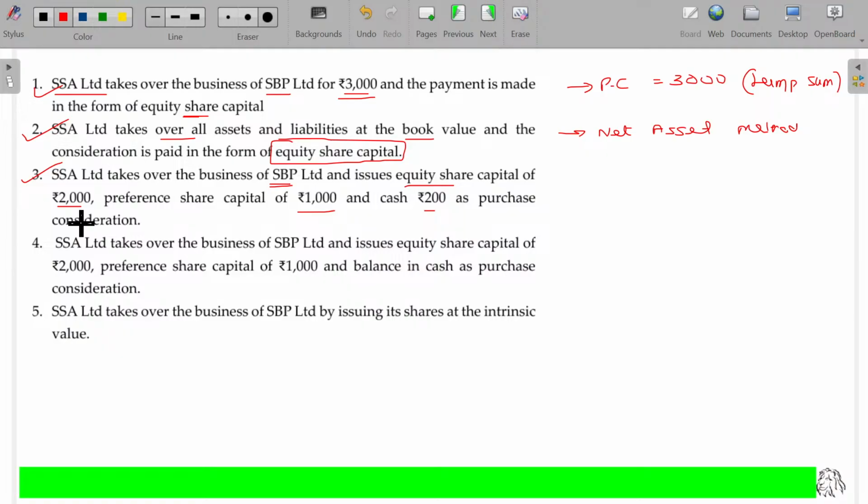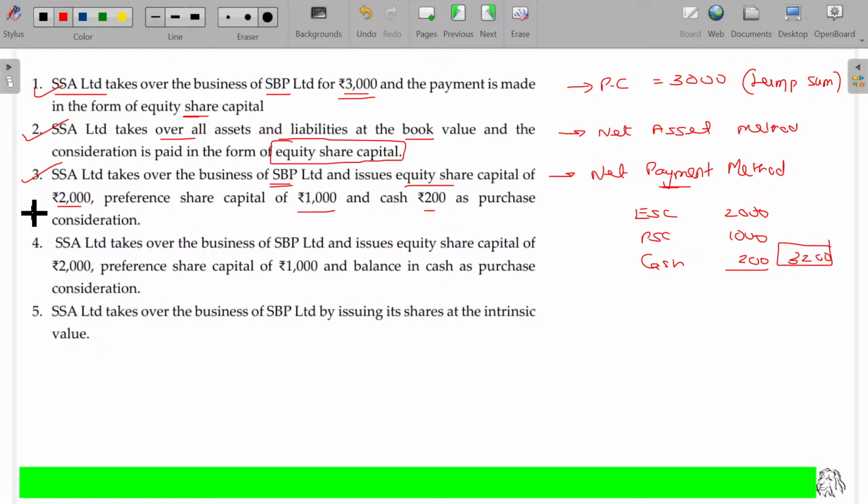Instead of valuing assets and liabilities, the purchasing company offers various assets, shares, debentures and cash. Summation of that will be the purchase consideration. This method is called the net payment method. Under the net payment method, the purchase consideration is equity share capital offered for Rs 2,000, preference share capital offered being 1,000 and cash offered being 200. So the purchase consideration is 3,200. Is that clear?